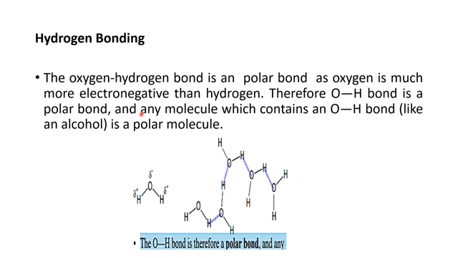moment. For ethanol, for example, we got a dipole moment of 1.69 debye. We say that any molecule which has an O-H bond, such as alcohol, should be a polar molecule. For example, you will see in this diagram that the O-H bond is polar. As you see, there is hydrogen bonding present between different molecules of water here. So this is the example of water, and in the same way in alcohol you will find this kind of hydrogen bonding.